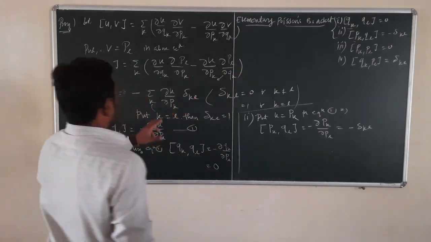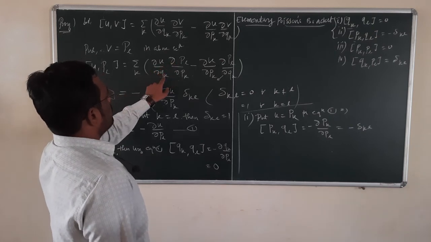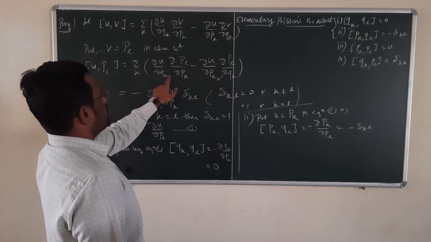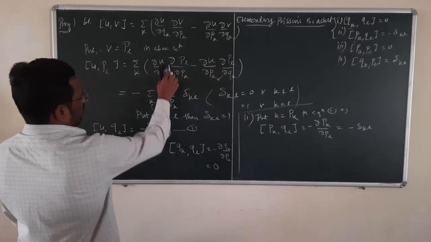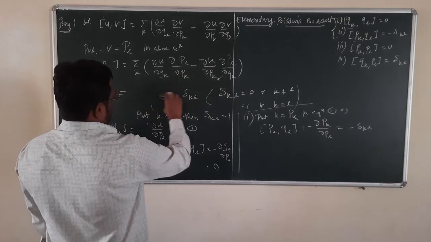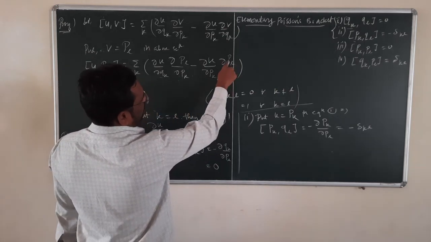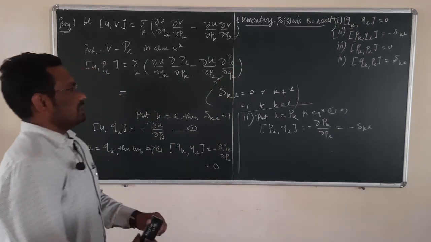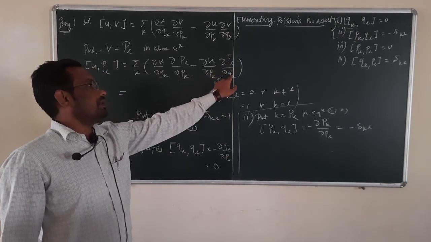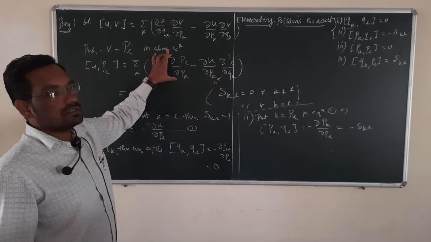Now the first term is the partial derivative of U with respect to Qk and the partial derivative of PL with respect to Pk. Here, the partial derivative of P with respect to Q is 0, since we are taking the derivative of P with respect to Q, and this term survives.